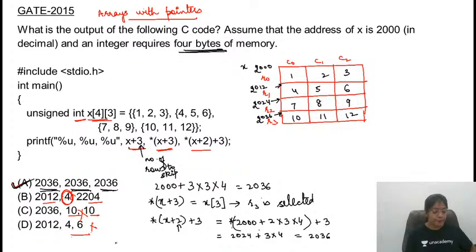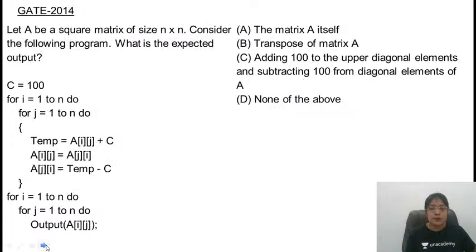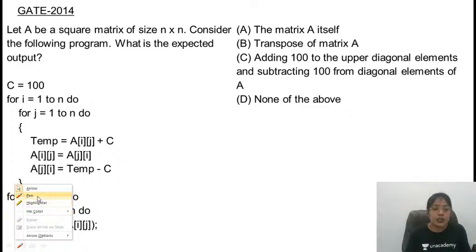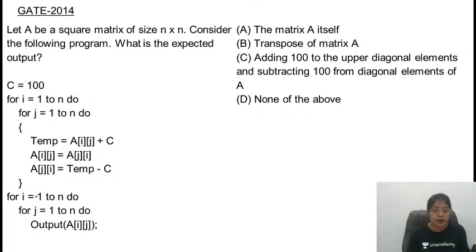Hurry up. Great. So let's move on to the next question. Just try to attempt this question. Matrix means two-dimensional array. Square matrix means two-dimensional array with the same number of rows and the same number of columns.